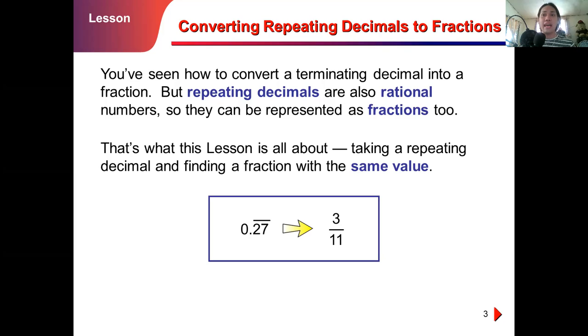So that can be written as 3 over 11. That is an example of a repeating decimal, or non-terminating decimal, that can be represented in rational numbers.